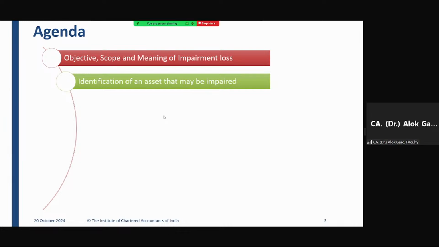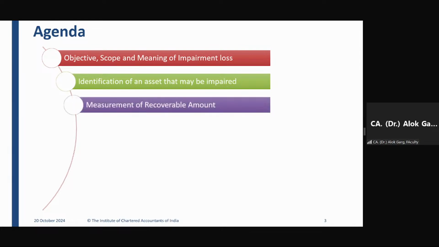So friends, we need to identify that an asset may be impaired. This impairment is not a theoretical exercise, it's a practical exercise, and it's a lengthy exercise practically. And hence, this standard has given you some guidance on when to identify and how to identify an asset that may be impaired. Then we will discuss measurement of recoverable amount in this particular standard.